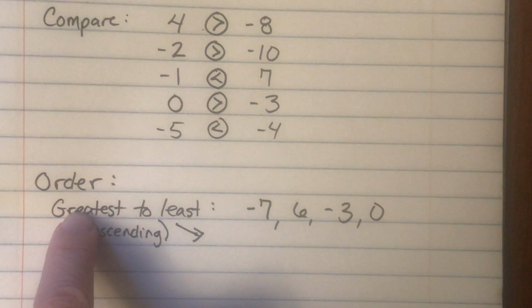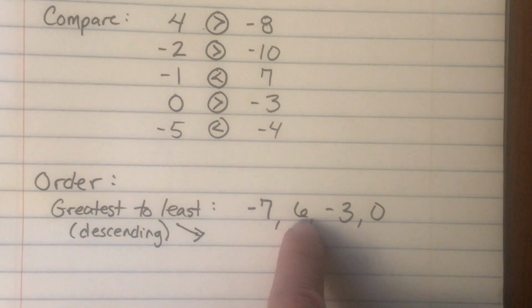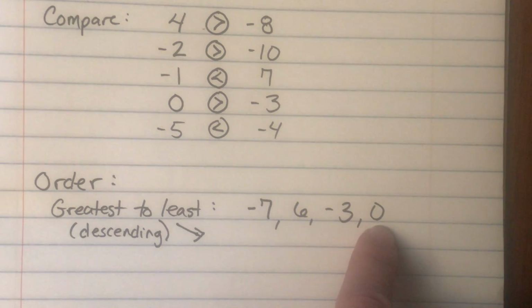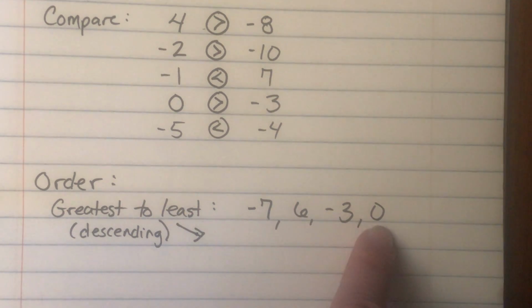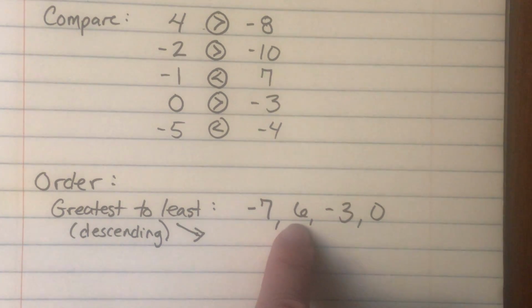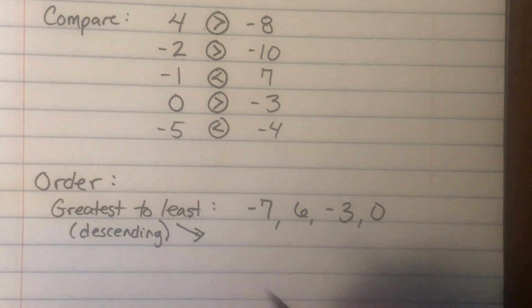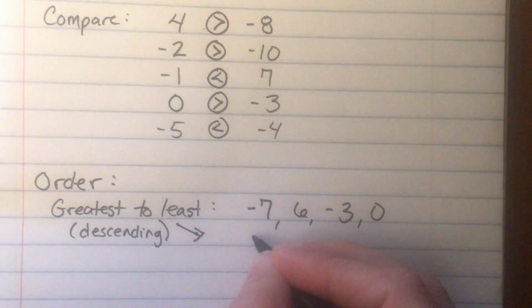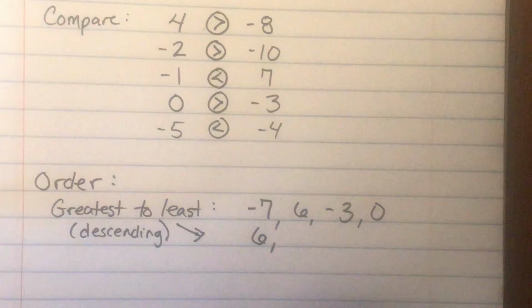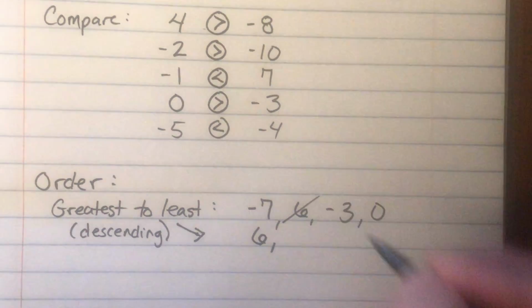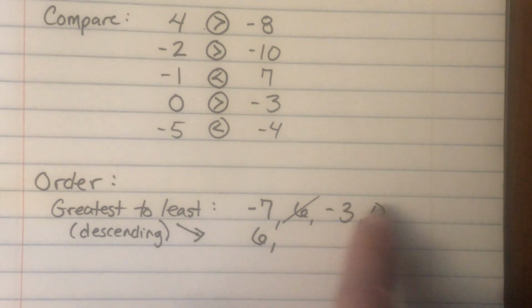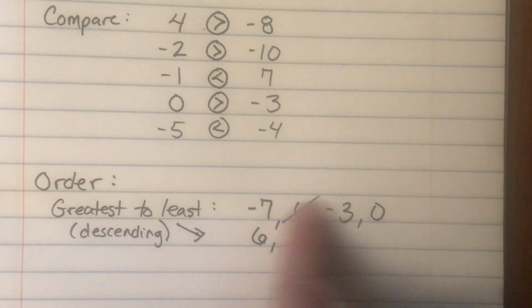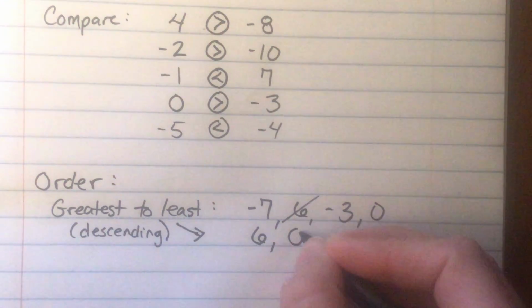Looking at the greatest number, out of negative 7, 6, negative 3, and 0, our greatest number is going to be anything positive. Now remember, 0 is not positive. It's neither positive nor negative. But 6 is a positive number. So in order, 6 is actually going to come first in this list. All right, and I like to mark them out as I go. So 6 is the greatest. Now we have negative numbers and 0 left. So once you get rid of all your positives, 0 is going to come next.